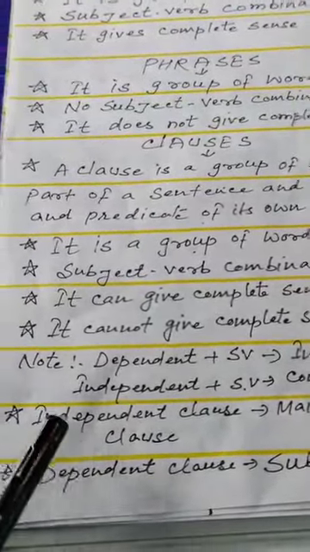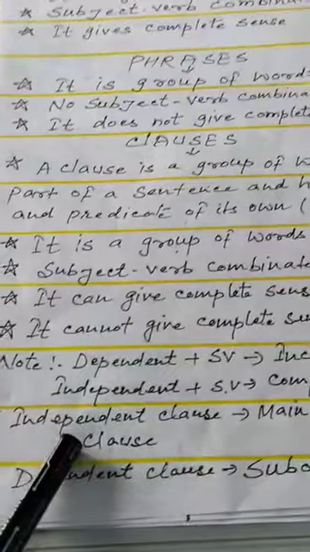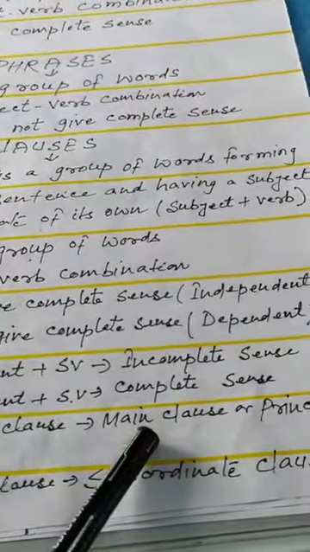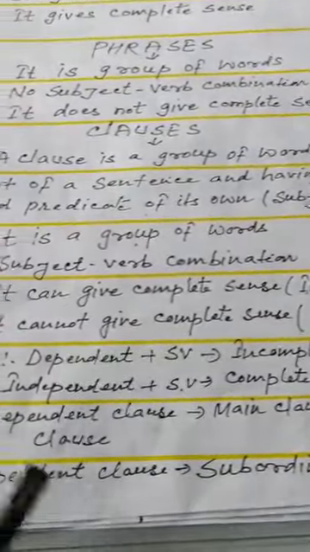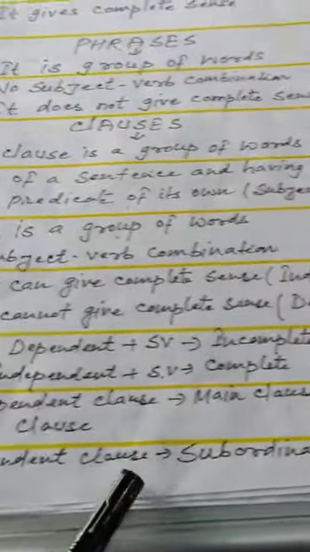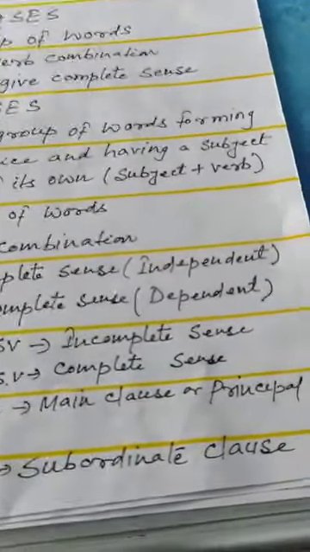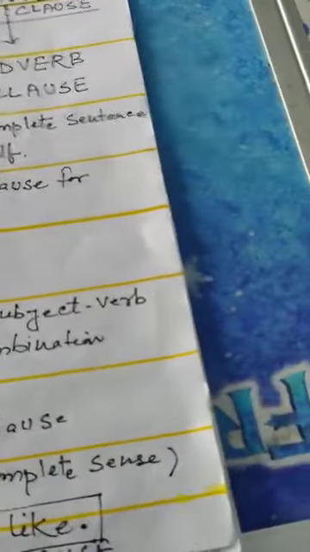How many clauses are there? There are two types of clauses. The independent clause is known as the main clause or principal clause, and the dependent clause is known as the subordinate clause. Here we see the clauses and their types one by one.